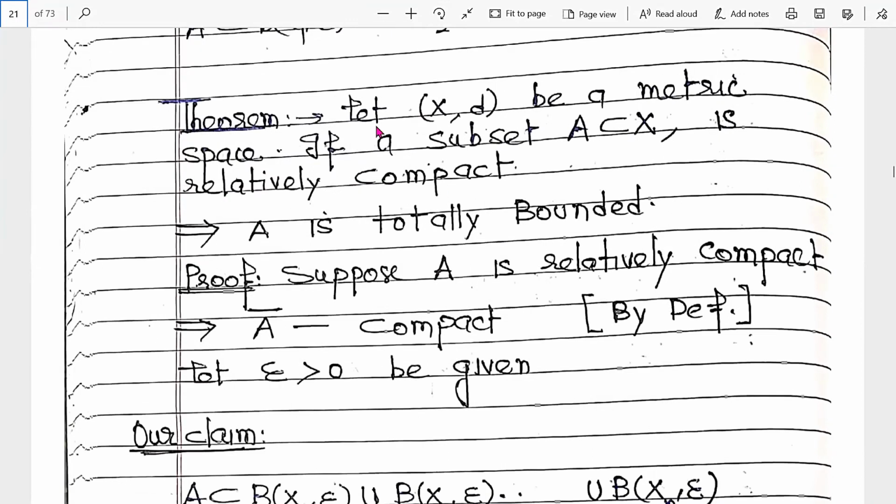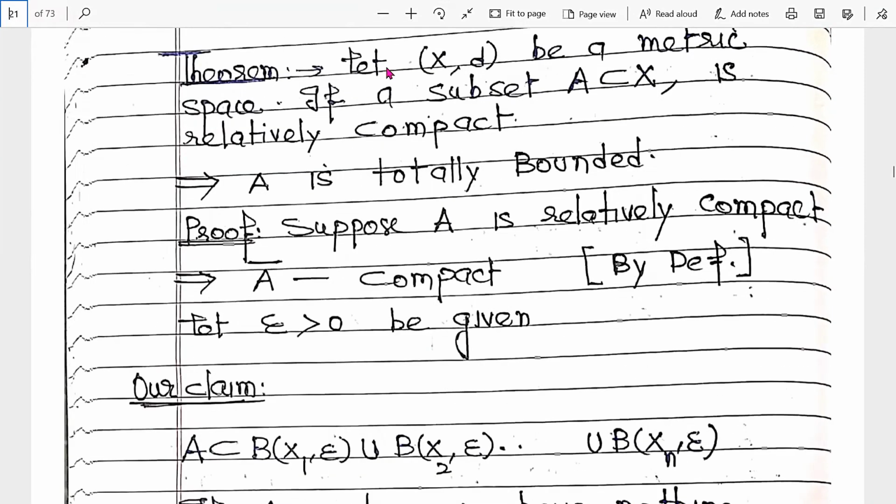Now, this is a very important result. Let (X, d) be a metric space. If a subset A is relatively compact, then it implies A is totally bounded. It means relatively compact sets are always totally bounded, but the converse is not true.